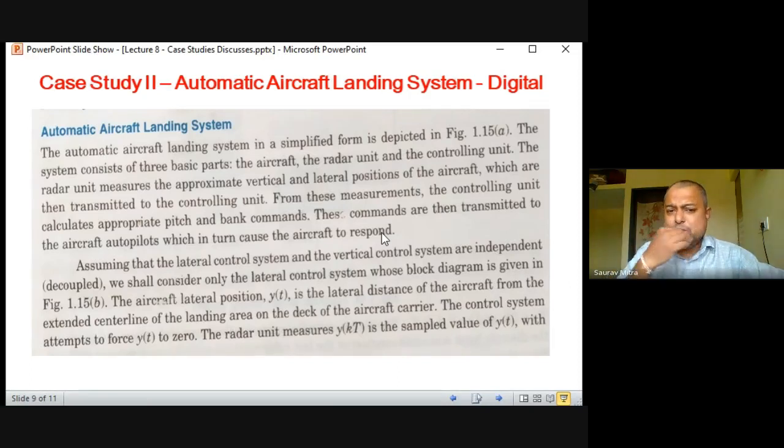So there are sensors which sense the vertical and horizontal position of the aircraft, which are then transmitted to the controlling unit. From the measurements, the controlling unit calculates the approximate pitch and bank commands. That means how much it has to tilt itself down, and in which direction it has to keep itself. So all the position information.